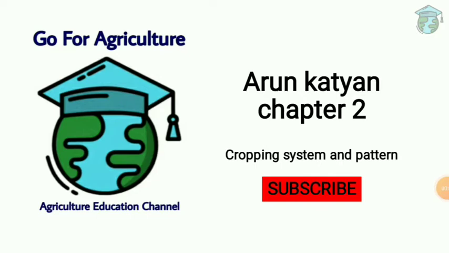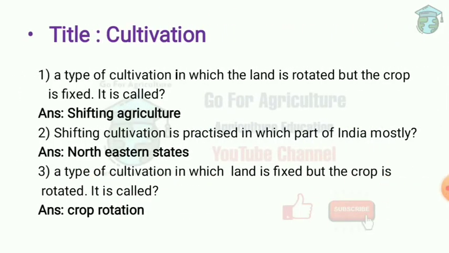Today we are going to discuss Arun Katyan chapter 2, that is cropping system and pattern. First question: a type of cultivation in which the land is rotated but the crop is fixed. It is called shifting cultivation or shifting agriculture, or we can say jump cultivation or slash and burn agriculture, because of cultivation of the same crop on the same forest land year after year. So the soil productivity is lost and it also causes soil erosion.